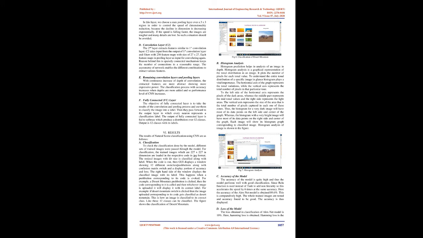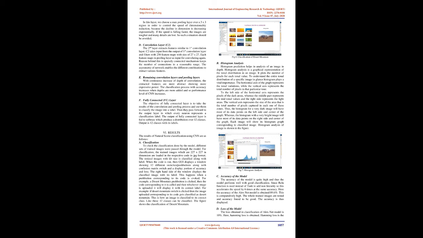C. Max pooling layer. The pooling process is to select the maximum in each of the pooling regions as the value of the area after pooling. In this layer, we choose a max pooling layer over a 3x3 region in order to control the speed of dimensionality reduction, because the decline in dimension is decreasing exponentially. If the speed is falling faster, the images are tougher and many details are lost. So such a situation should be avoided.